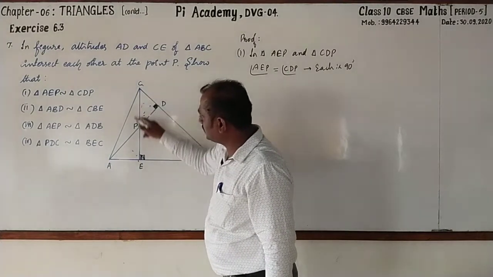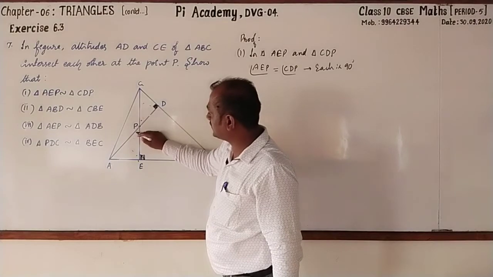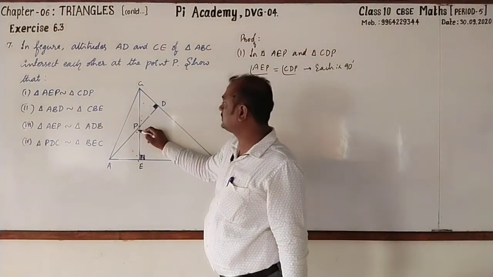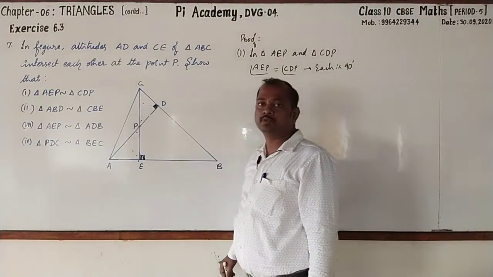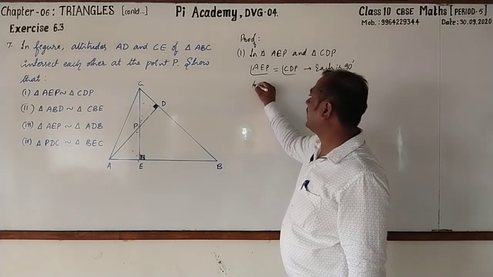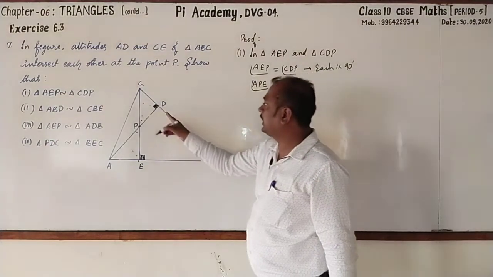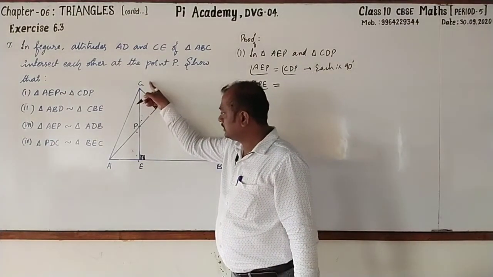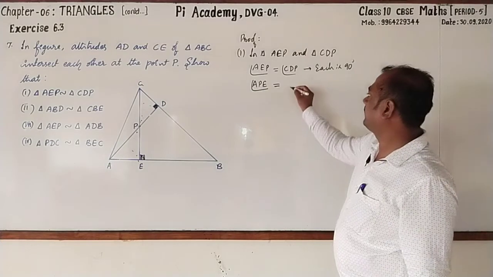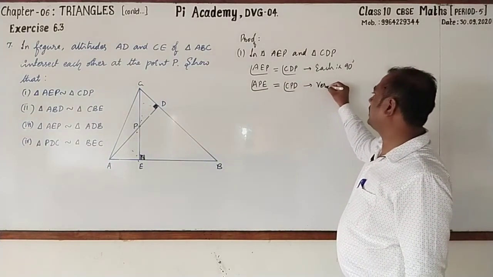As these altitudes intersect at a point, angles are formed at the vertex in the opposite direction. What are these? Vertically opposite angles. So we can write angle APE is equal to angle CPD. This is vertically opposite angles.